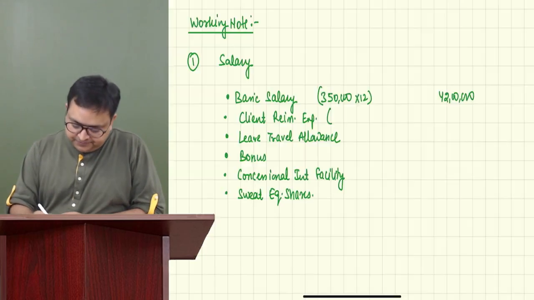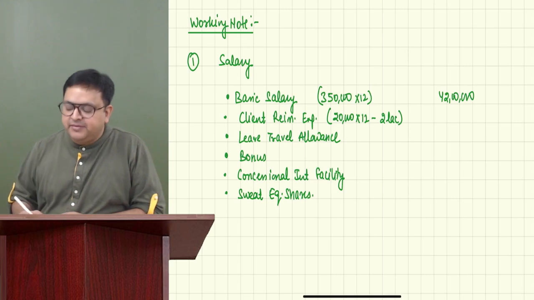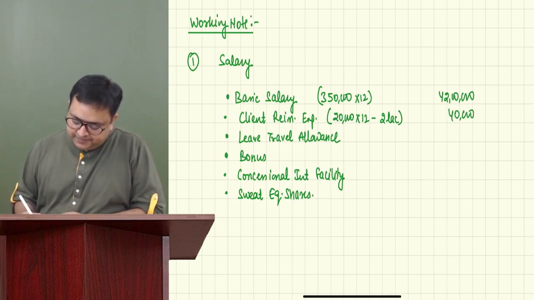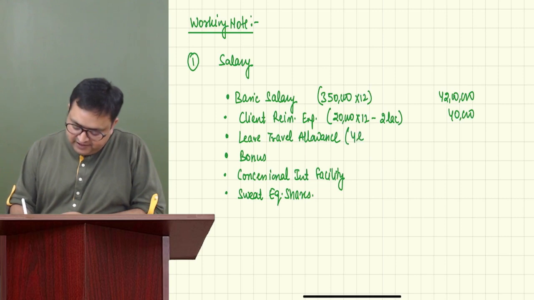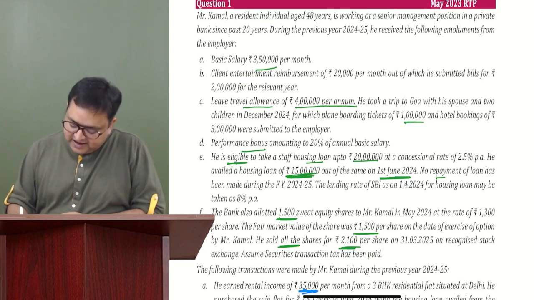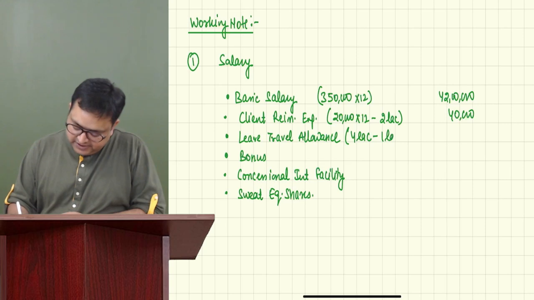We are getting 20,000 into 12, but 2 lakh is the bills which we are submitting. So saving is 40,000, that will be taxable. Leave travel allowance we are getting 4 lakh, but only the traveling expenses of 1 lakh would be allowed as deduction. So 1 lakh would be exempt, and remaining 3 lakh would be taxable.